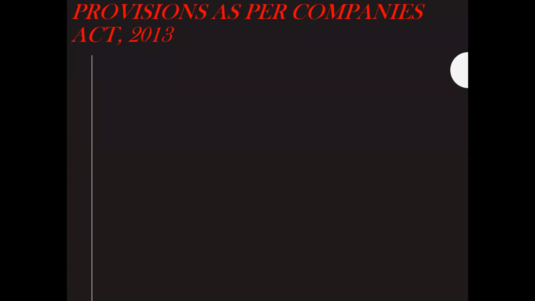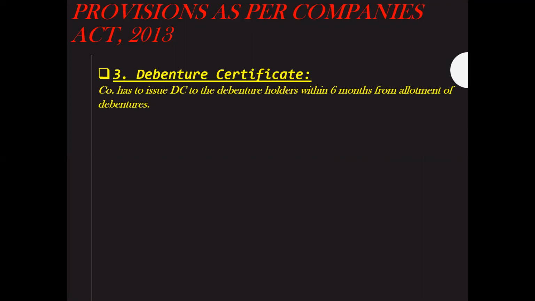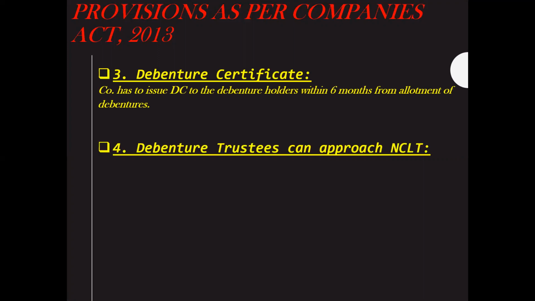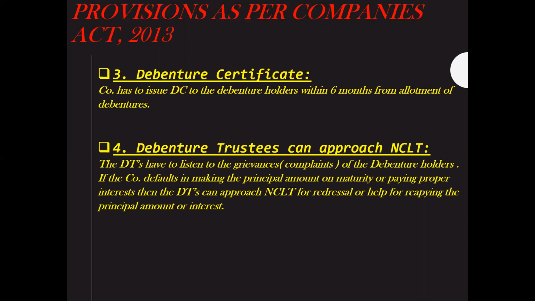The third point, debenture certificate. As you all know, class, when you purchase shares of the company and become the shareholders of the company, you get a share certificate. In the same way, a debenture certificate has to be issued to the debenture holders within 6 months from allotment of debentures by the company. The next provision as per Companies Act 2013 is that the debenture trustees can approach NCLT, as we saw in the previous point.